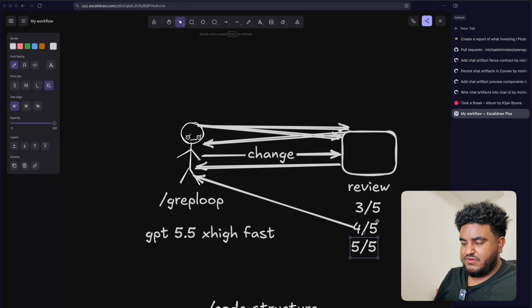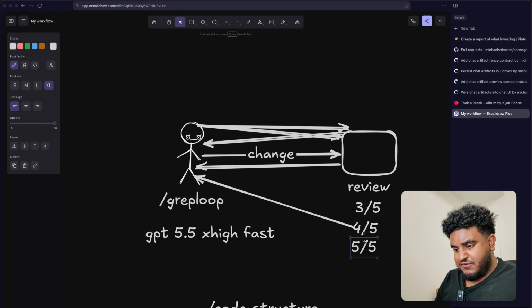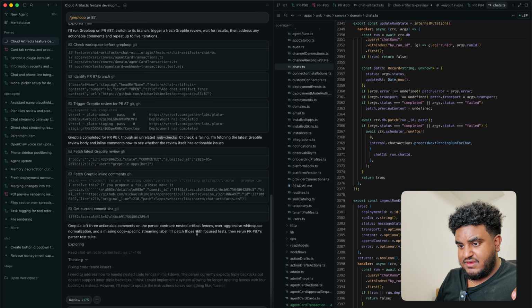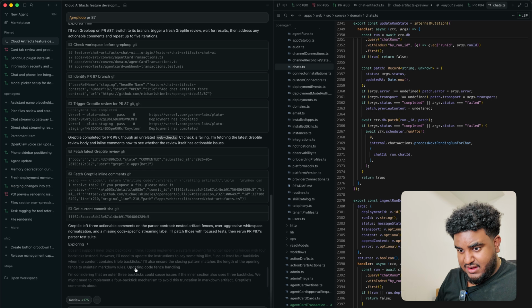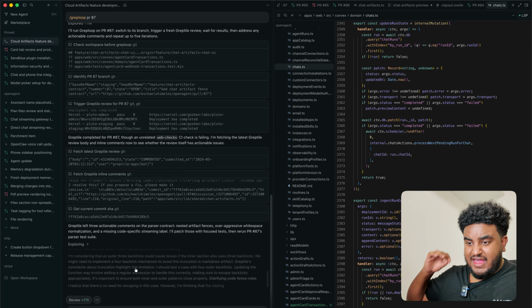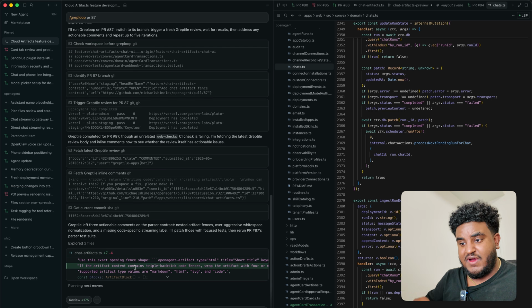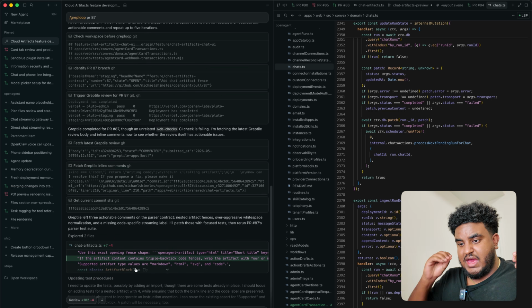That change push is going to call the Greptile review again, and then it won't stop until it gets a 5 out of 5, or it's taken 5 turns, whichever one comes first. So in this case, we see it says here Greptile left 3 actionable comments on the parser contract. It points that out. It's thinking right now. It's going to push the fixes, and then it's going to re-review it, and it won't stop again till it either gets a 5 out of 5 or it has 5 turns.